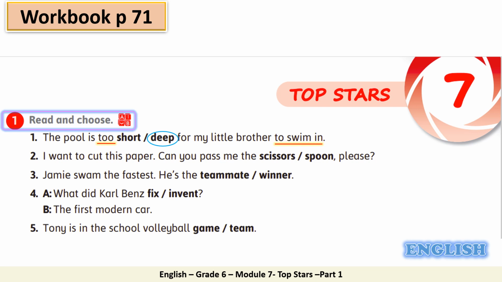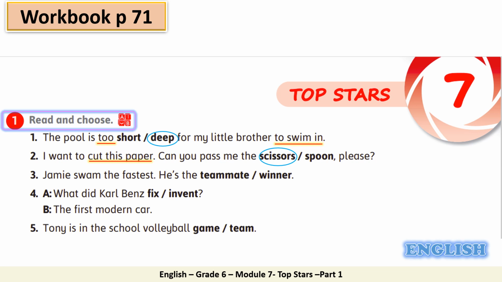We are back now. Sentence 2. Yes, good. I want to cut this paper. Can you pass me the scissors or the spoon, please? So the keywords here are, very good, cut this paper. If I ask you, what do we use to cut paper? Should we use scissors or spoon? Great. These are scissors, of course. So I want to cut this paper. Can you pass me the scissors, please?